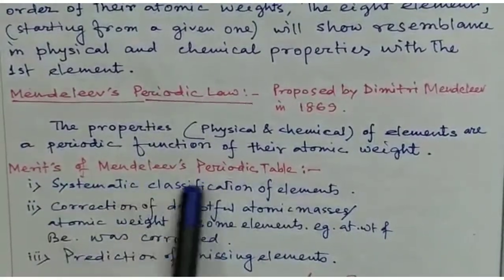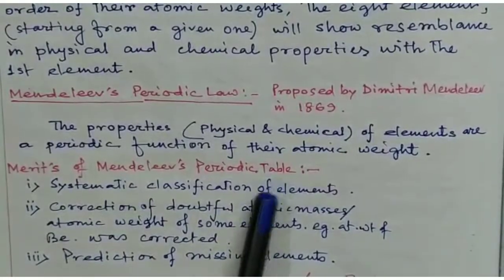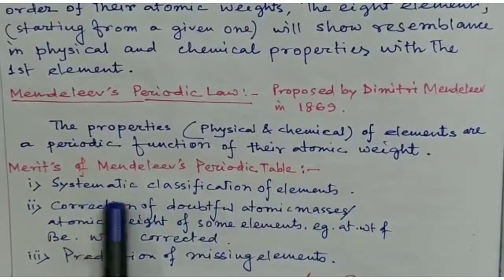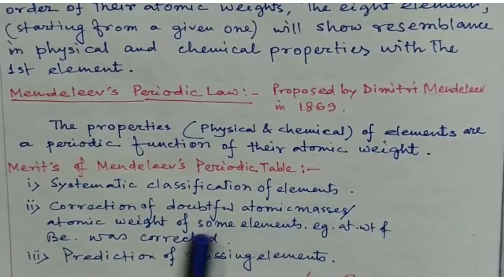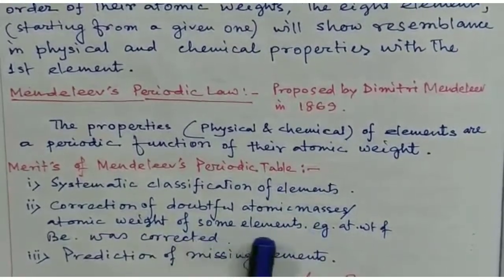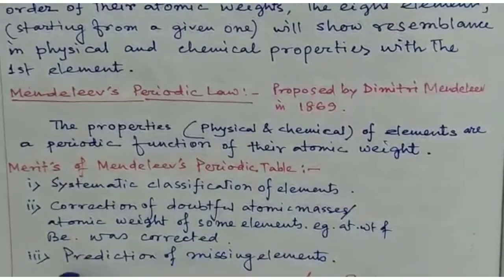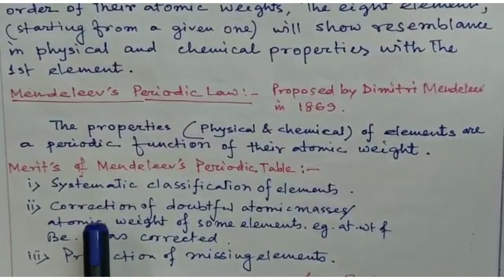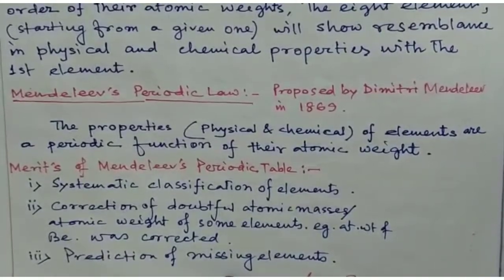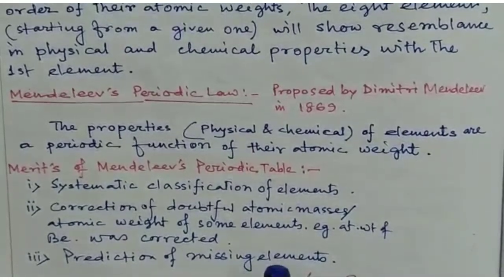There are many merits of Mendeleev's periodic table. The first one is systematic classification of elements. Number 2 is correction of doubtful atomic masses, the atomic weights of some elements; as for example, the atomic weight of beryllium was corrected. And the last merit is prediction of missing elements. It is very important, prediction of missing elements.